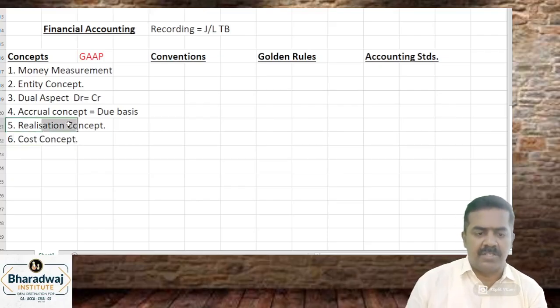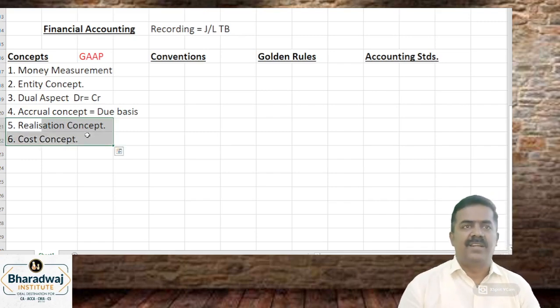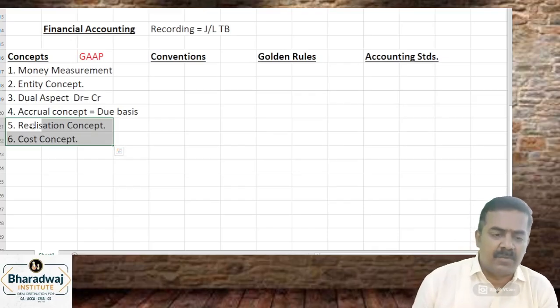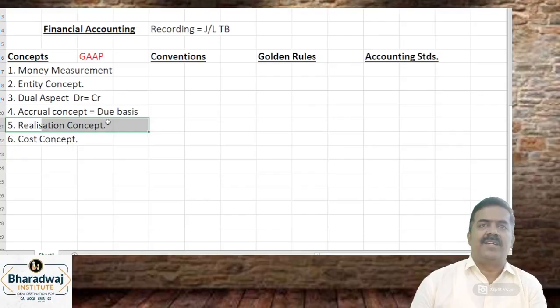Cost concept and realization concept go hand in hand. Record the transaction at what price? Cost price. Profit or loss will be recorded only when it is realized.